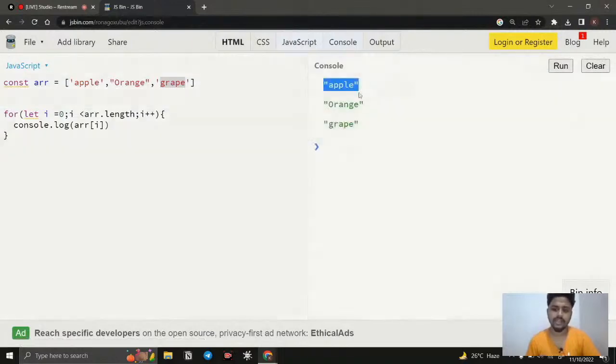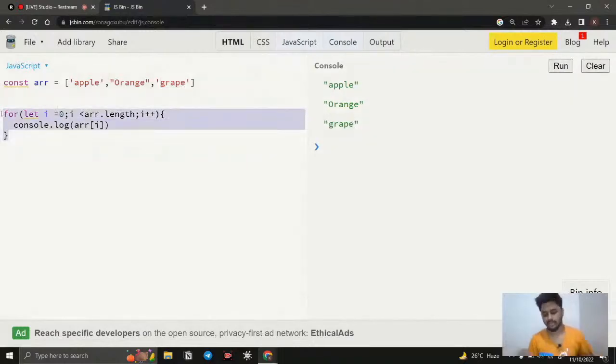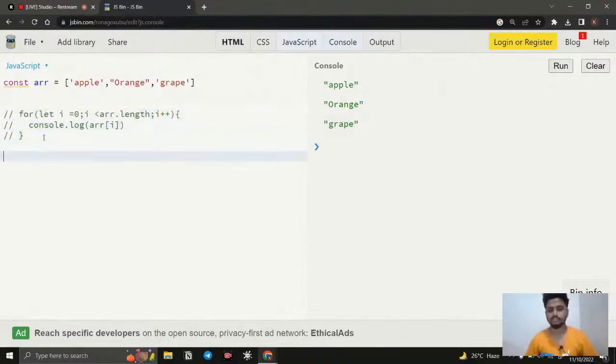If I run it, you can see apple, orange, and grape. This is called iterating an array. So this is how we iterate arrays and so on. This is one of the formerly used loops, one of the oldest loops that we have. That is the for loop, and after that we have the while loop.